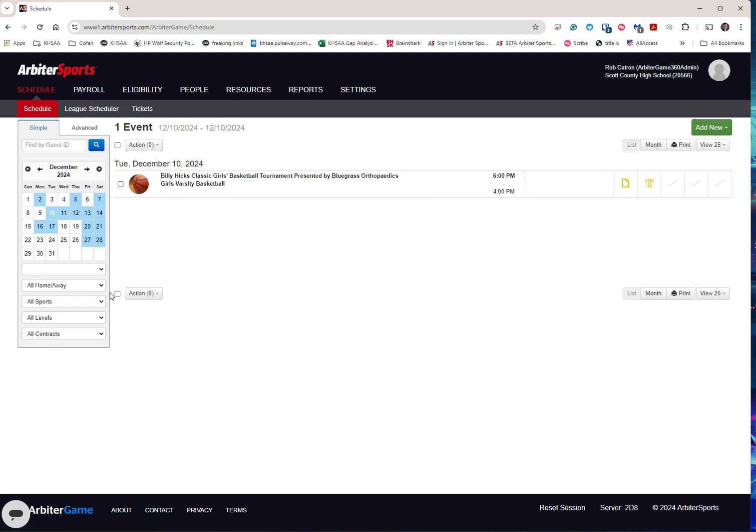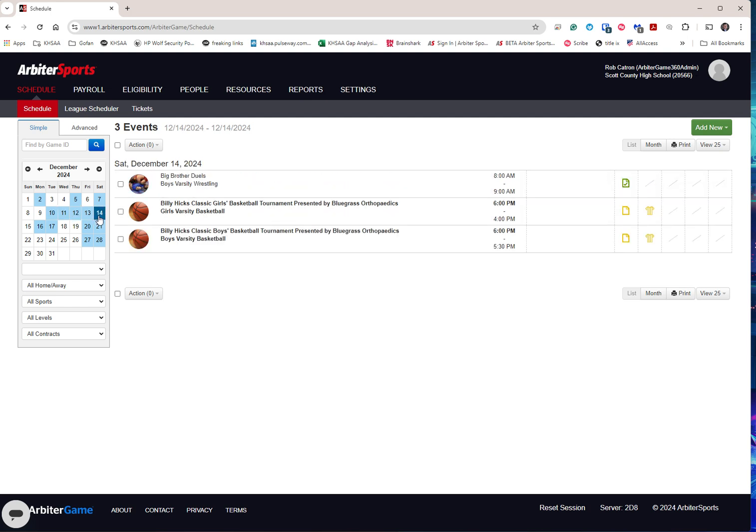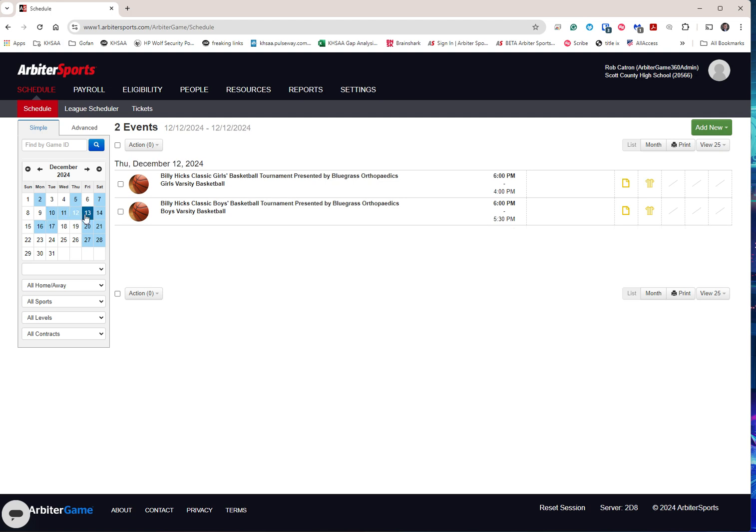And I don't have any filters down here. I just thought we'd leave it open so we can see both the girls and the boys. But you can see the girls starts the 10th and goes through the 14th. And what I did in this case, since you can't put both genders in the tournament, I set it up as two completely separate tournaments. And it's pretty cool. So let's go back here and you can see every day, 11th, 12th, 13th, 14th.